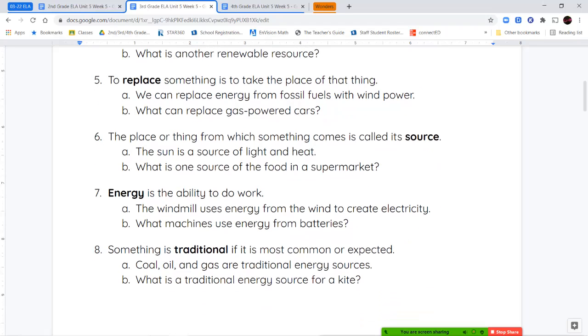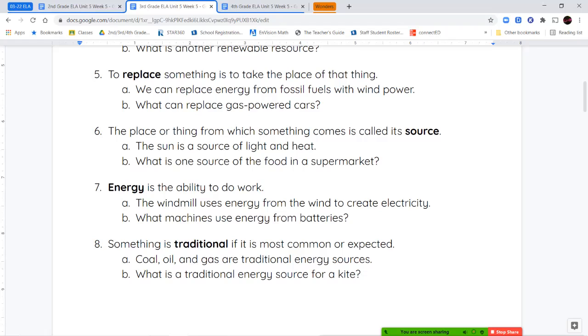Number 6, our word is source. So the place that something comes from is the source. So the source of sunlight and warmth is the sun. The source of the food that you buy at the supermarket may be the farm that it was grown at.